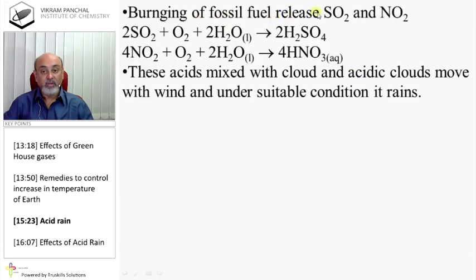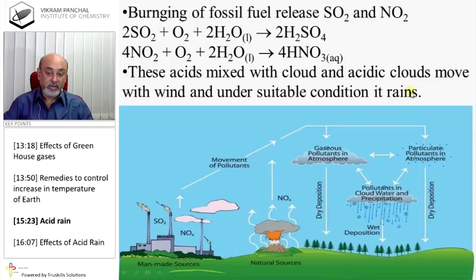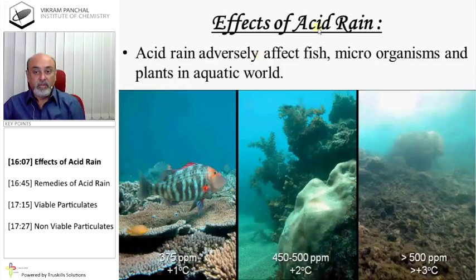Burning of fossil fuel releases SO2 and NO2. These acids mix with clouds, and acidic clouds move with the wind, and under suitable conditions it rains. Effects of acid rain: acid rain adversely affects fish, microorganisms and plants in the aquatic world.